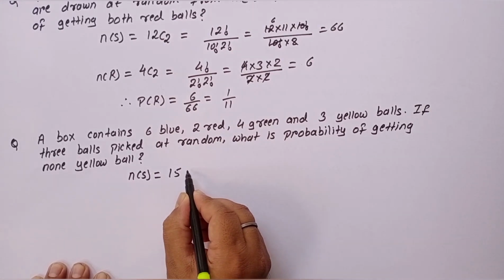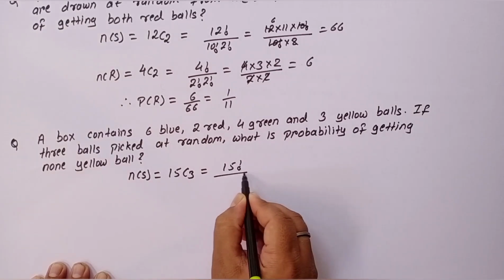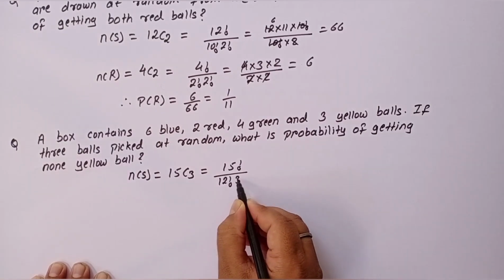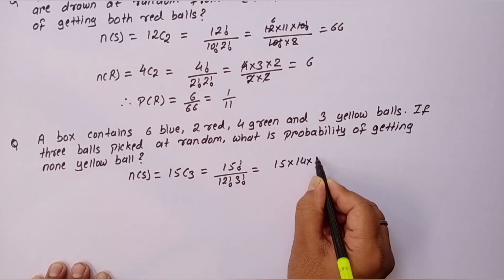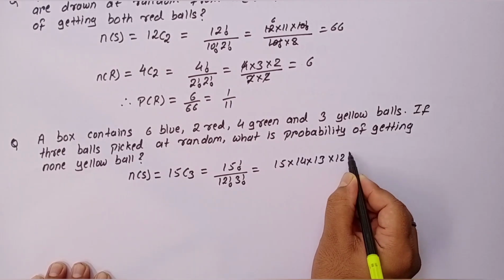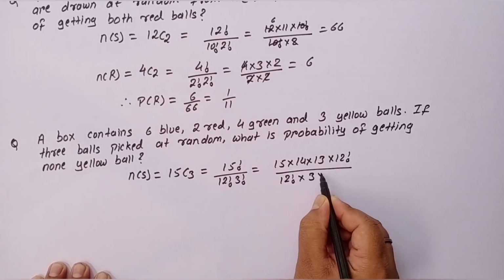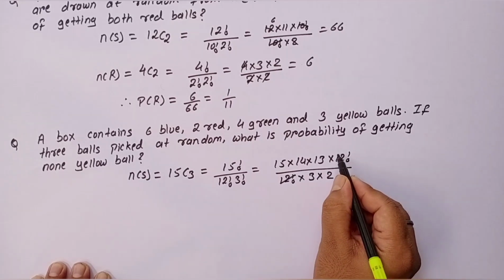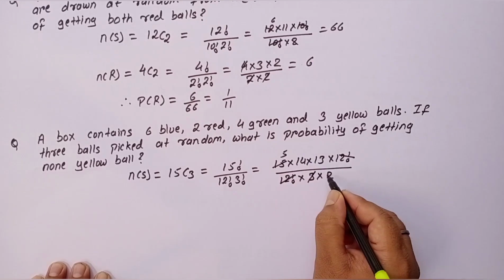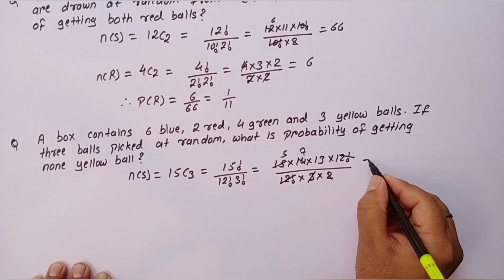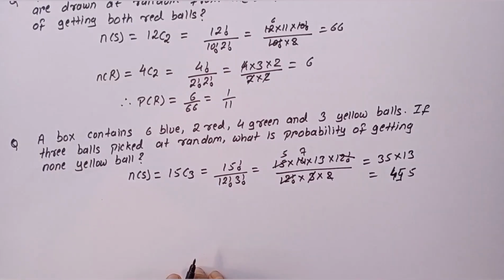So sample space will be 15C3, that is 15 factorial divided by 12 factorial into 3 factorial, that is 15 into 14 into 13 into 12 factorial divided by 12 factorial into 3 into 2. So 12 factorial and 12 factorial get cancelled. 3, 5, 7, that is 35 into 13 is 455.